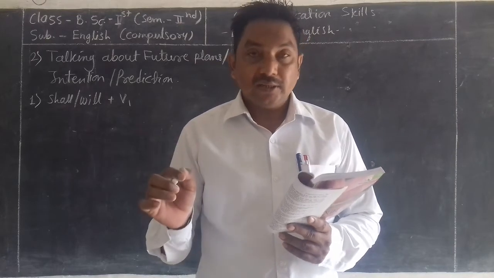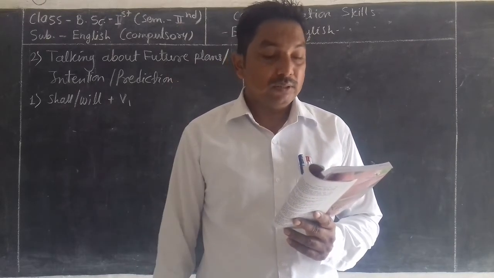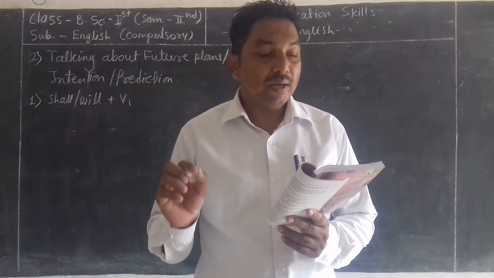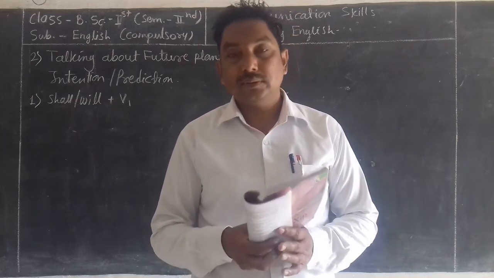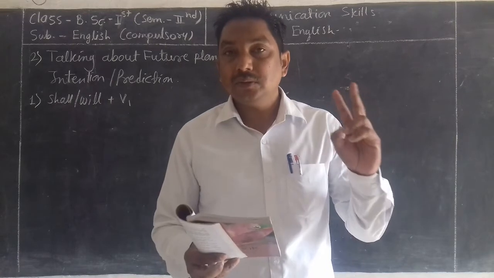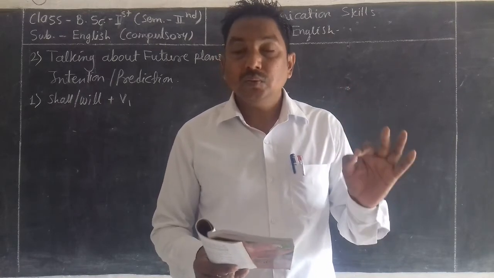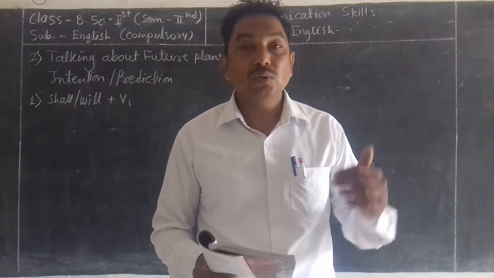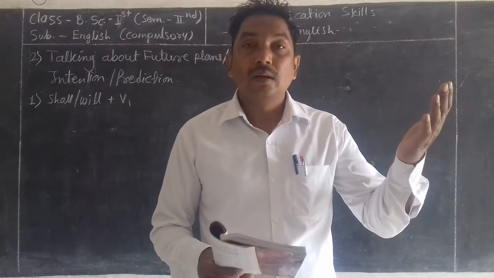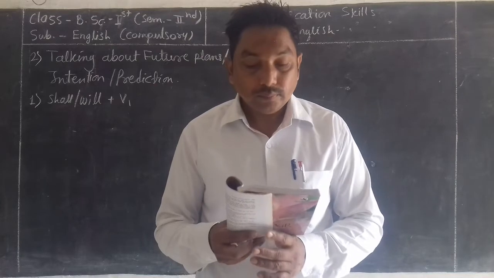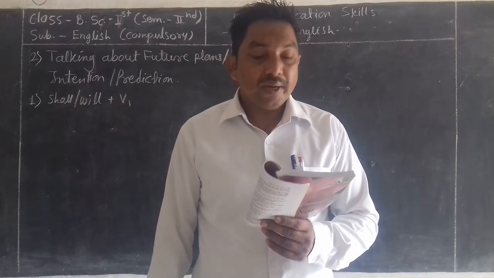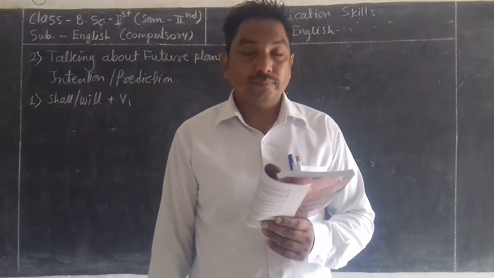In both these sentences, it can be seen that the simple present tense is used to express a future action or event. Sometimes we need to use the present continuous tense to express future actions or events.